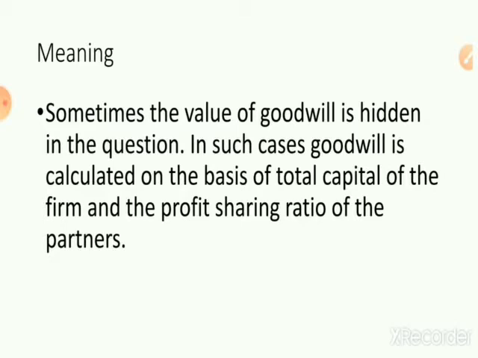So here we will take into consideration the capital of the firm and the profit sharing ratio of the partners. Through one question we'll discuss how to do that.